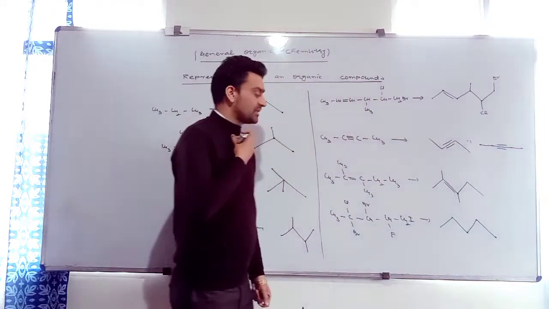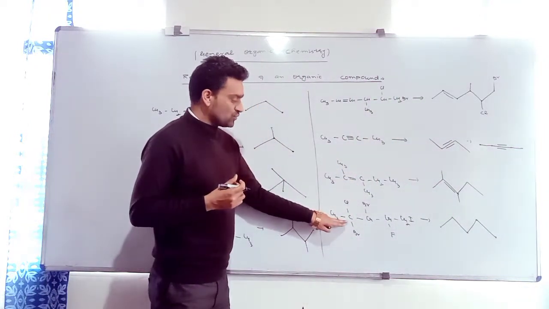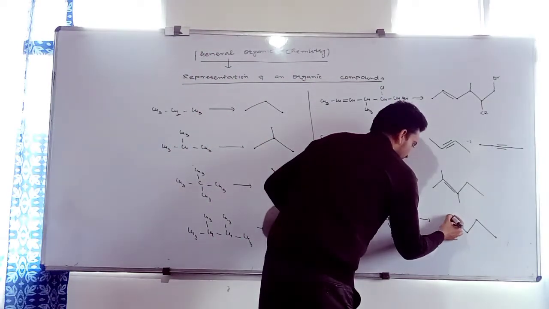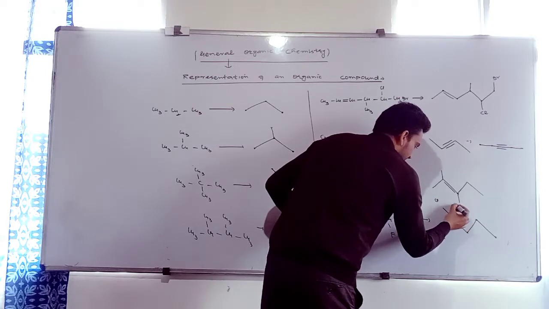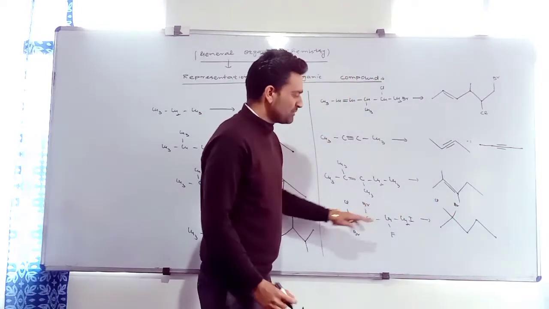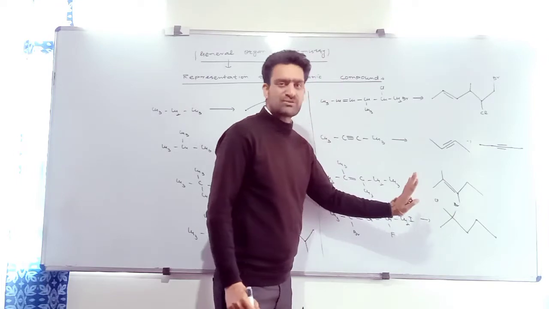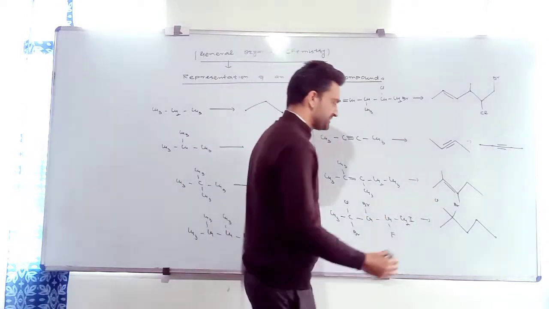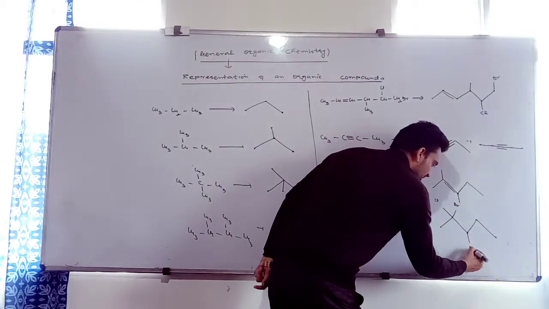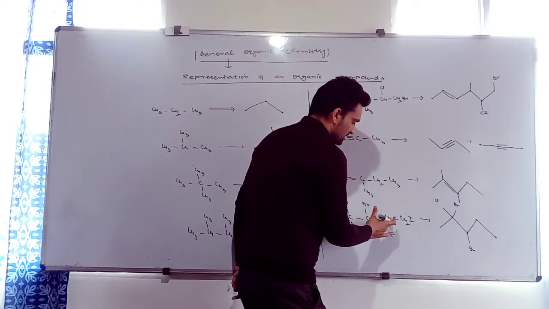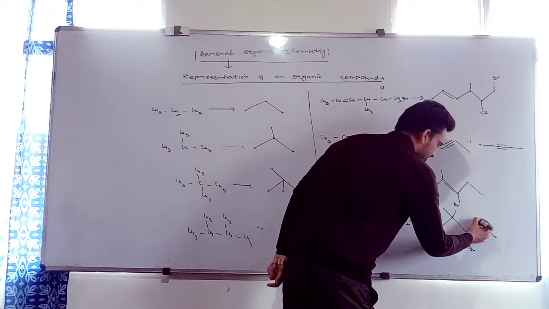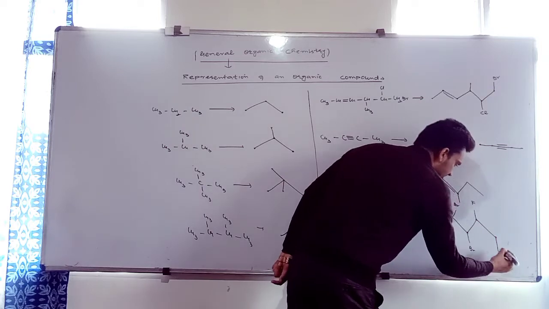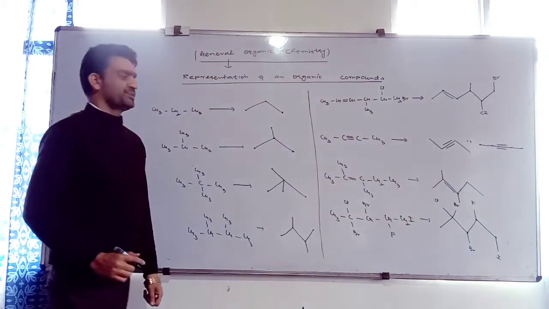Clear? Now, on the second carbon, we have two substituents, chlorine and bromine. I will put chlorine and bromine here. It is your choice. You can put chlorine upwards, bromine downwards, or just like this. On carbon third, I have bromine. On the next carbon, I have fluorine attached. And the next carbon contains iodine. I will keep iodine just like this. And this is the bond line notation for this.